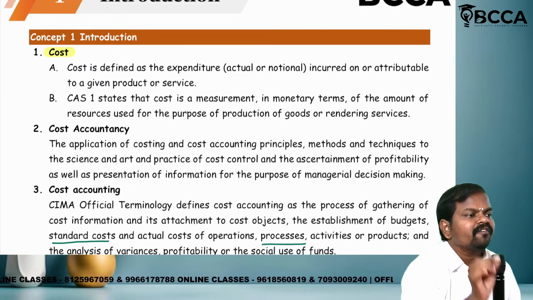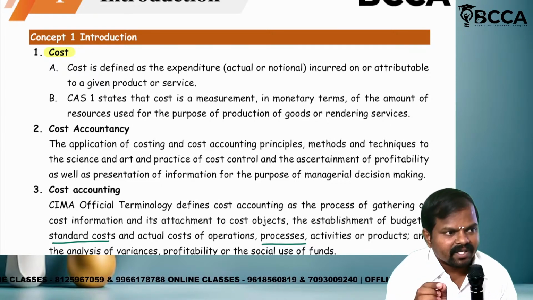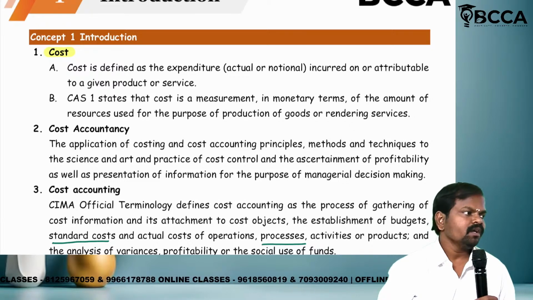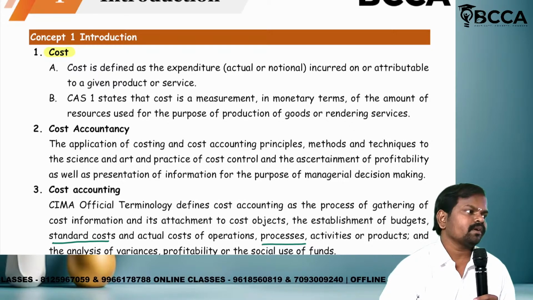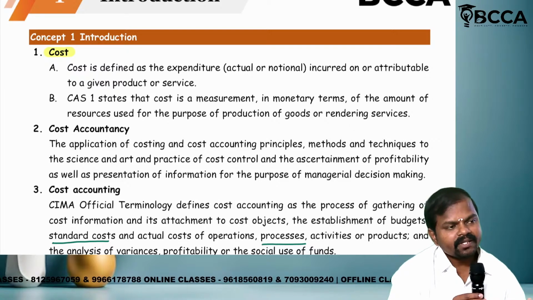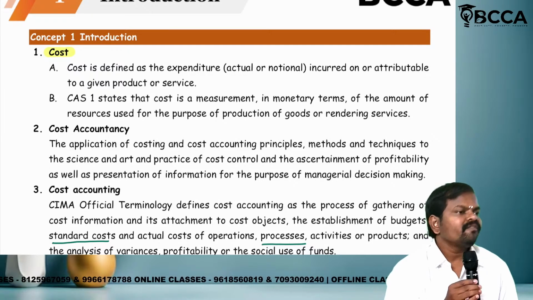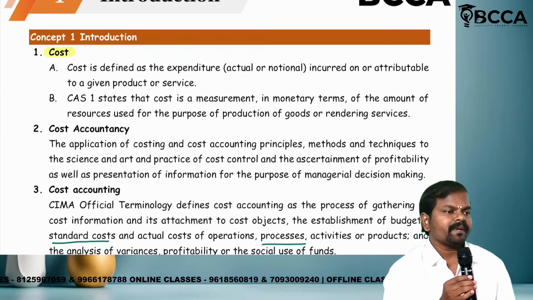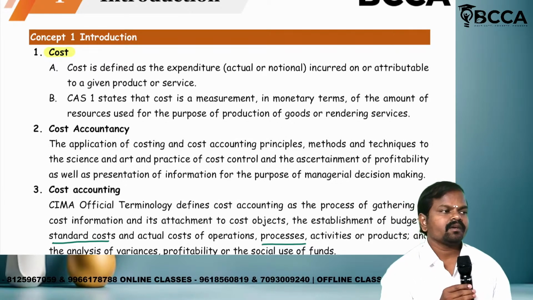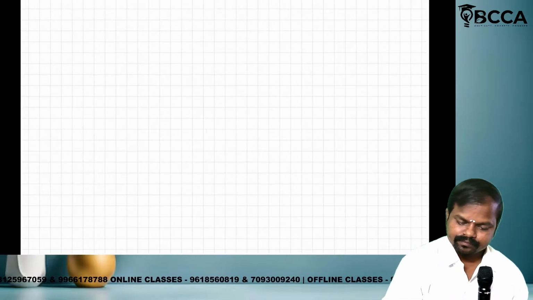At the time of manufacturing, at the time of rendering of services. This is called cost. Cost definition is over. So cost means expenditure incurred for manufacturing purpose and for rendering of services purpose. Clear?